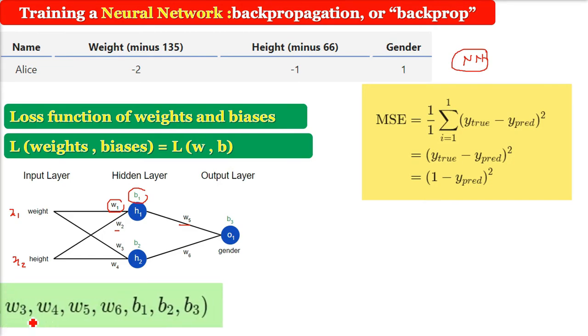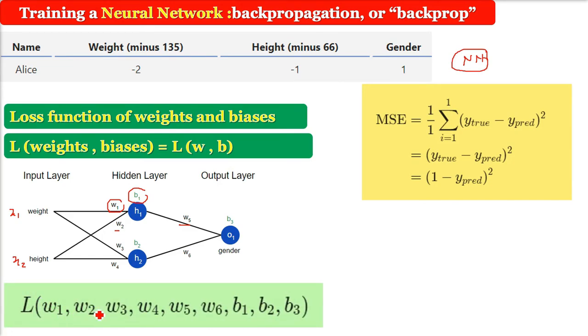How many weights are there? If I want to write a function, there will be variables. So W1, W2, W3, W4, W5, W6, all these weights on different inputs or different message passing. So there are six weights, W1 to W6, and there are biases also, B1, B2, B3. Now just assume for one weight, W1, what we have to change so that we can get a less mean squared error. I am just going to tell you about W1, but we have to do it for every weight. Please remember, every weight: W1, W2, W3, W4, W5, W6.